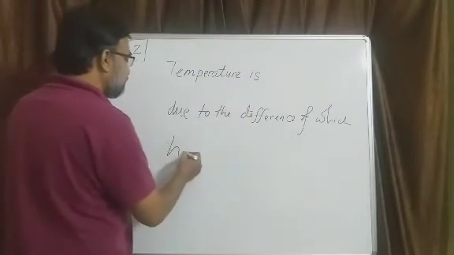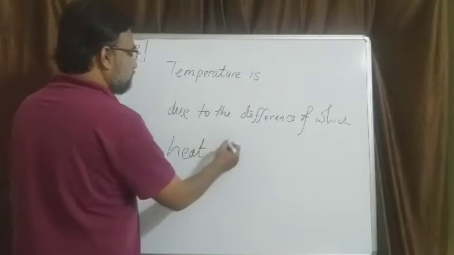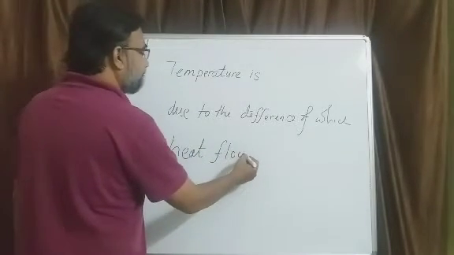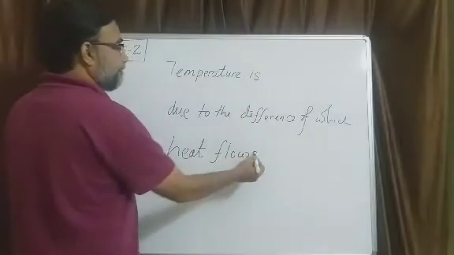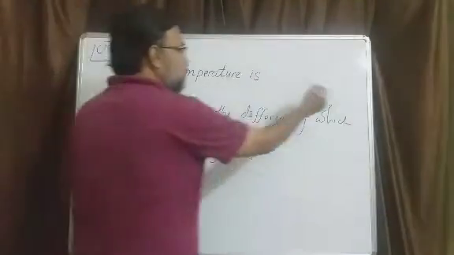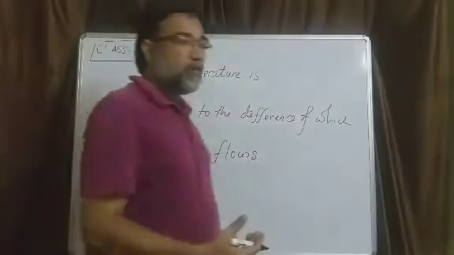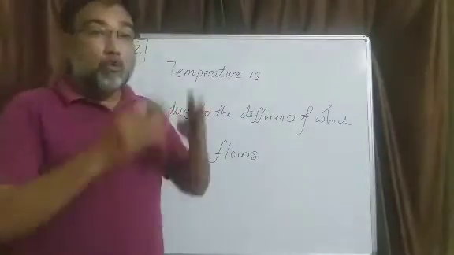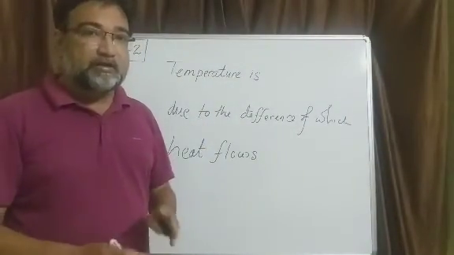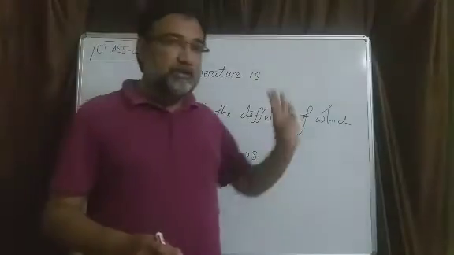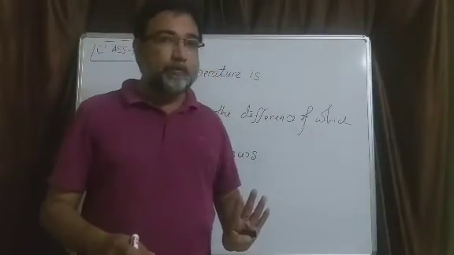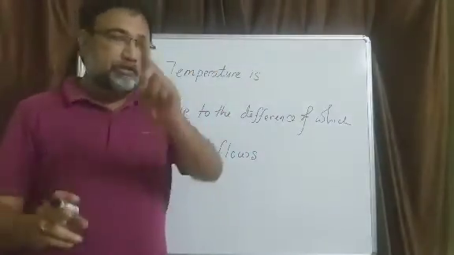Heat flows. Now temperature is something. What is that something? By now you tell me from the last class, can you tell me what is temperature? Temperature is one of those 8 properties. Alright. Yesterday we listed out 8 thermodynamic properties, pressure, volume, temperature, etc. So temperature is one of them.